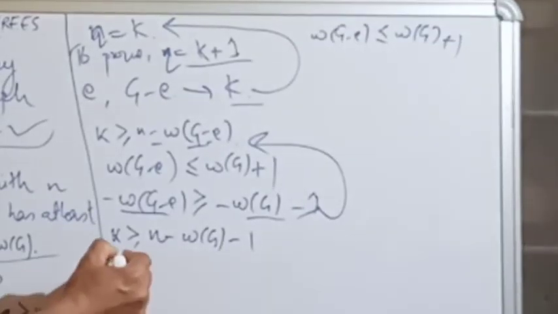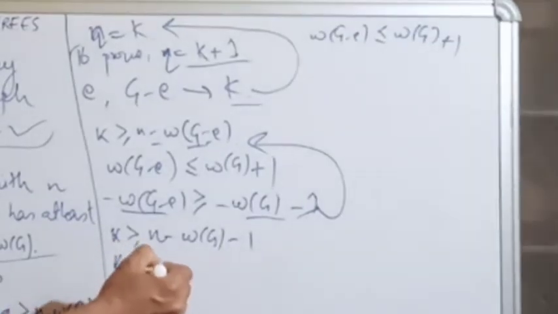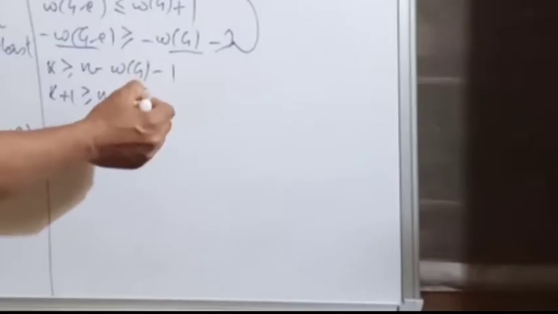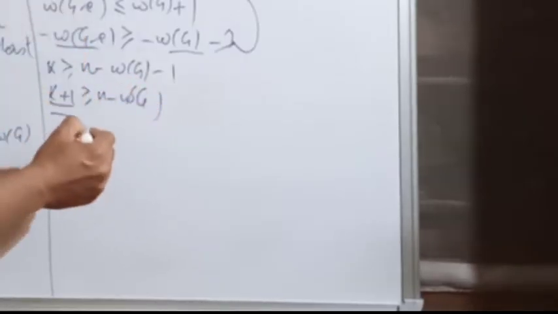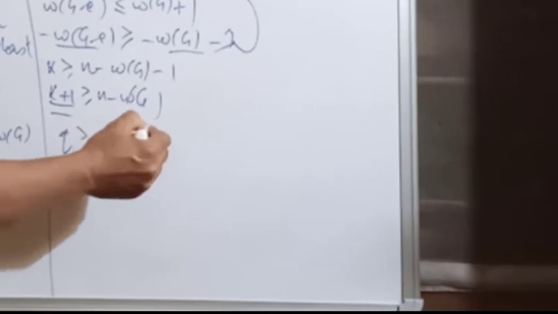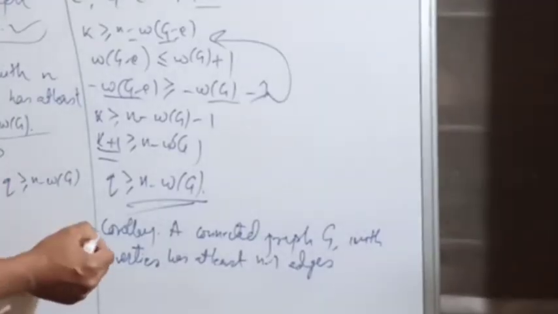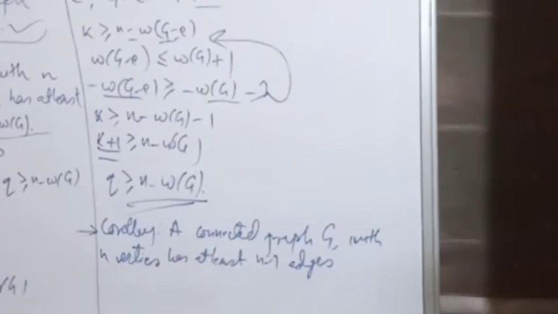Take 1 to the left hand side, so k plus 1 is greater than or equal to n minus w of G. What is this k plus 1? It is nothing but q. So q is greater than or equal to n minus w of G, which is our required result. Hence for q equals k plus 1 also our theorem holds. So this is the theorem. Is that clear? This theorem we can prove in parallel, so this is your home task. Is that clear?